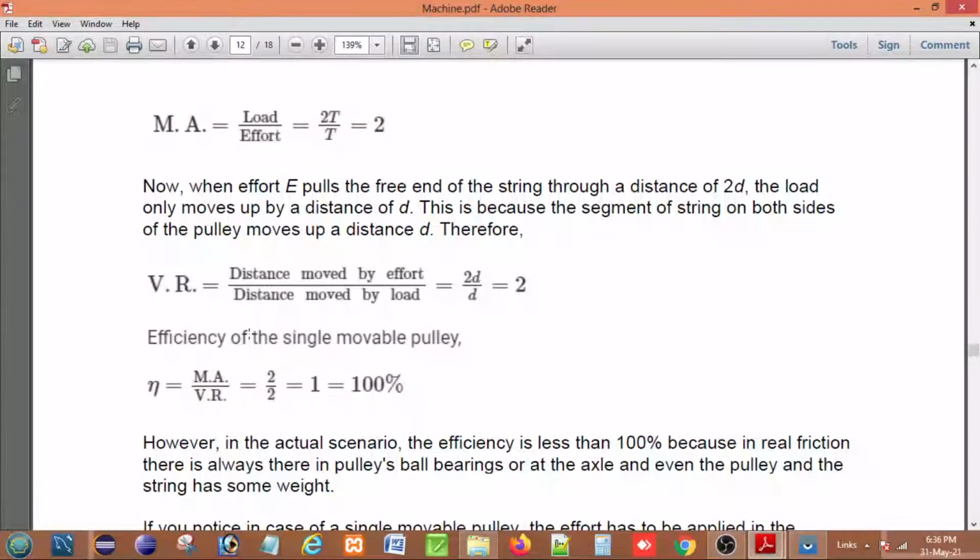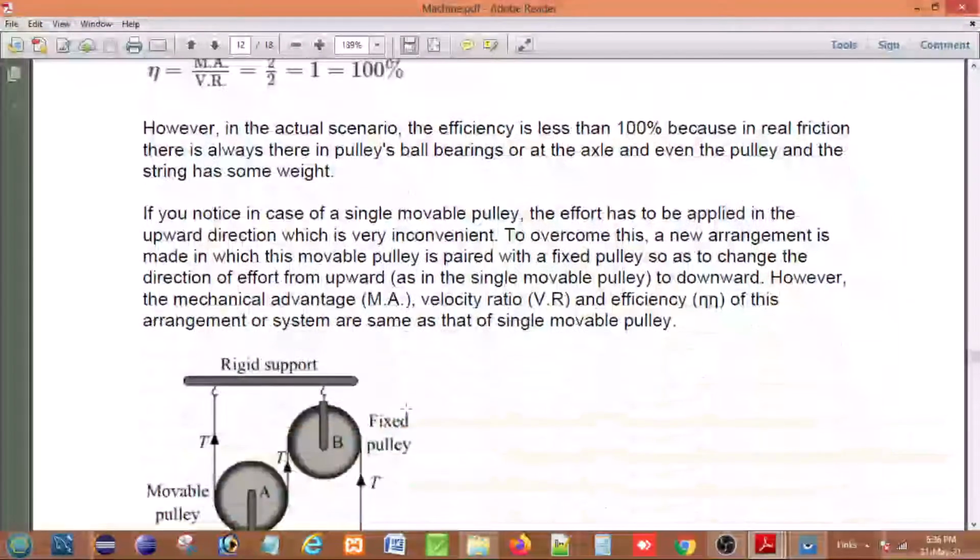So the velocity ratio, that is the distance moved by the effort divided by the distance moved by the load, is equal to 2d by d, that is 2, and the efficiency of the movable pulley is 100%. So this is the example and details of the single movable pulley. So this is the single fixed pulley and single movable pulley. Now we have to compare the single fixed pulley and the single movable pulley.